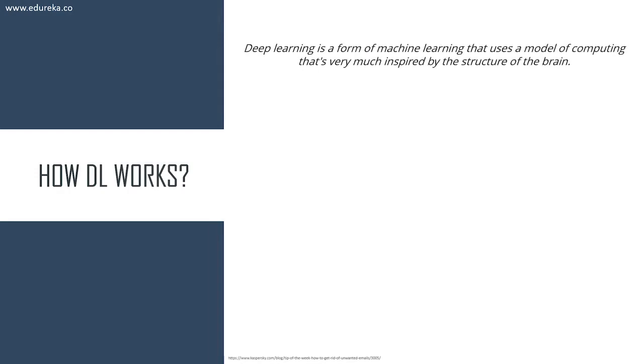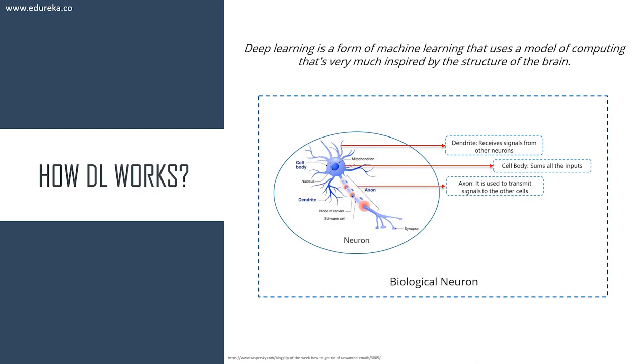Now, how exactly does deep learning work? Deep learning mimics the basic component of the human brain called the brain cell. The brain cell is also known as a neuron. So, inspired from a neuron, an artificial neuron was developed. Deep learning is based on the functionality of a biological neuron. So, let's understand how we mimic this functionality in an artificial neuron. Now, guys, an artificial neuron is also known as a perceptron. Let's understand what this biological neuron does and how deep learning is based on this concept.